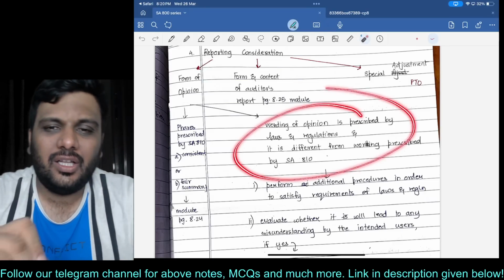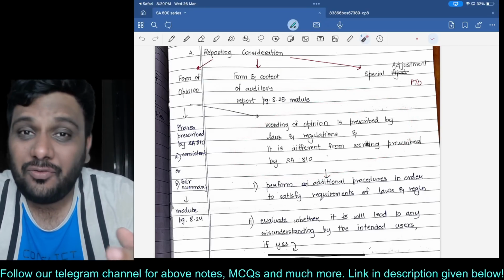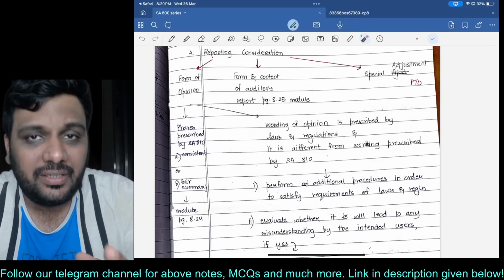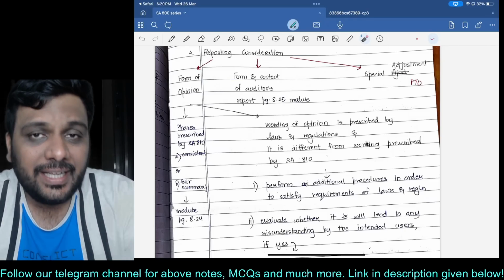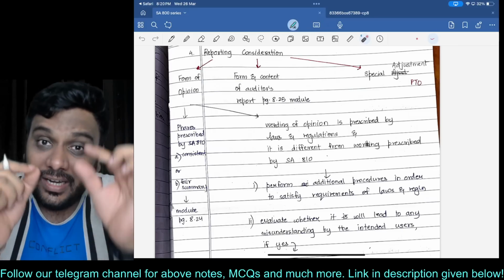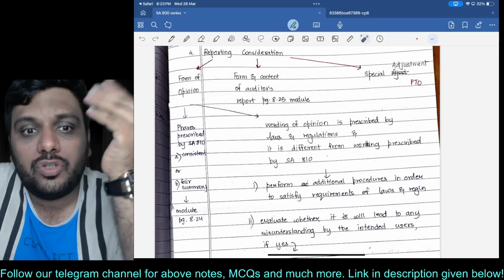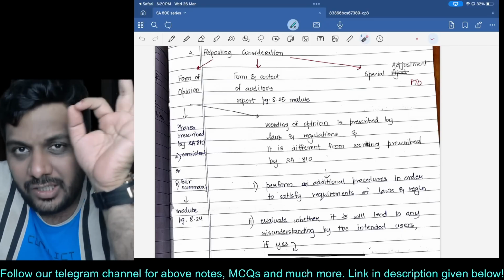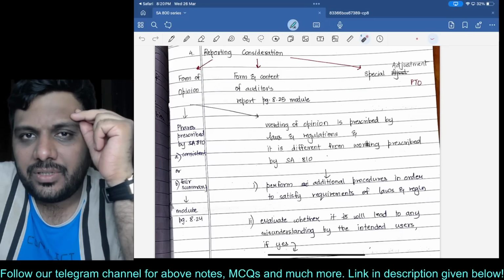Student, you will understand this if you have seen my audit report lecture of the 700 series, but I'm still repeating it. Let us say that the wording to be used in the opinion, let us say tomorrow SEBI prescribes it. Although there is no such circular, but let us say SEBI prescribes it.